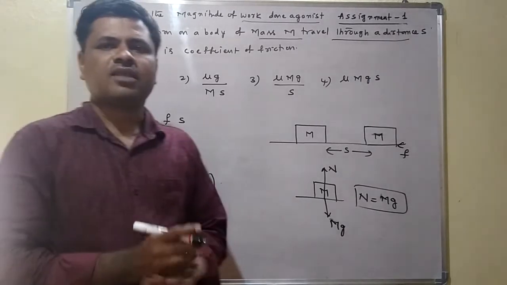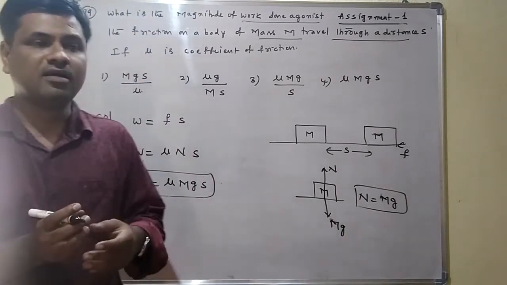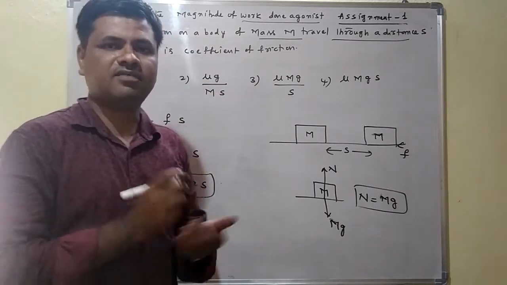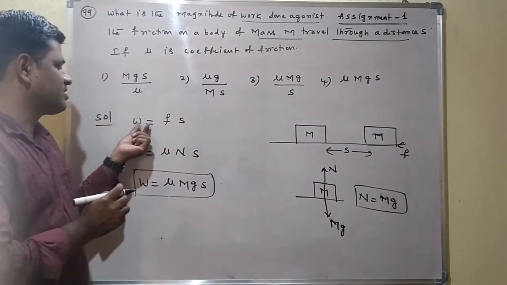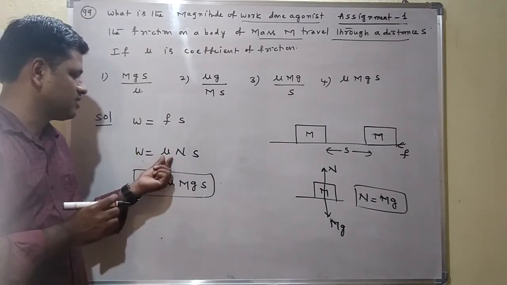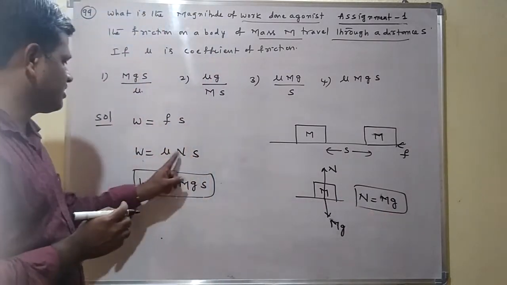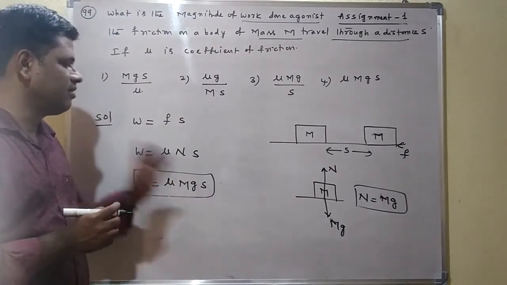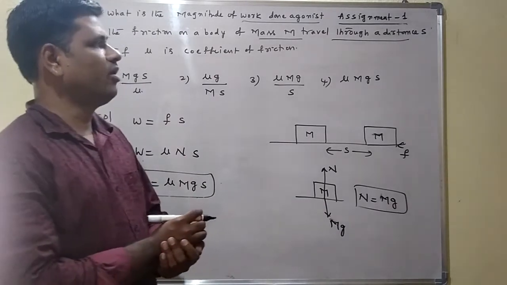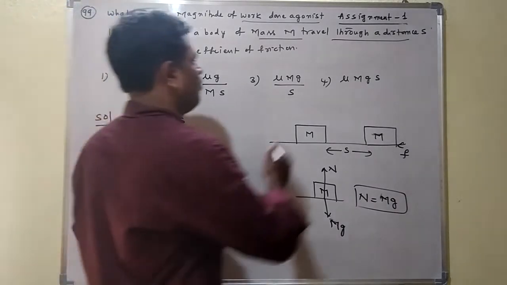Work done means force into displacement. But here who is doing the work? The frictional force is doing the work, and we are doing work against the friction. That's the reason we write work done against the friction as W is equal to F into S. Now F, the frictional force, is equal to mu into N into S, and N is equal to mg. So mu into mg into S gives the work done against the friction acting on a body when the body travels through a distance S. So which option is correct here? The fourth option is correct here.